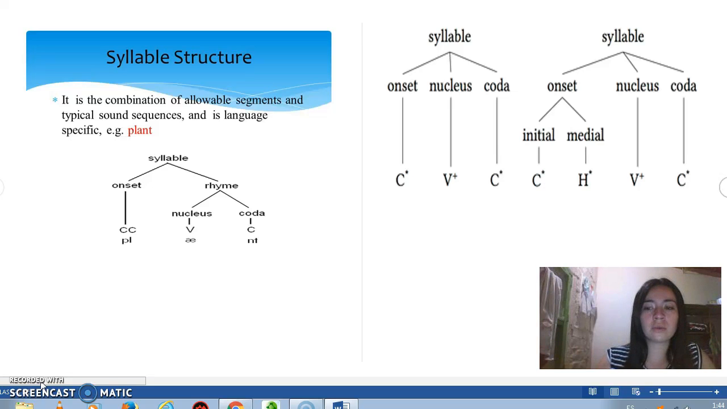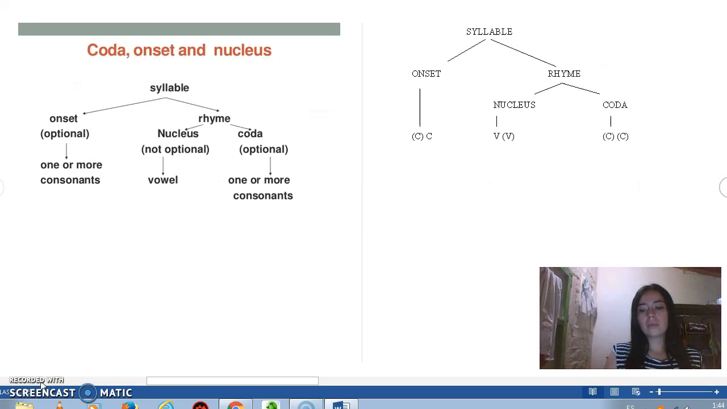For example, water has two syllables, the initial syllable and the final syllable. And we have two codas, and one nucleus.